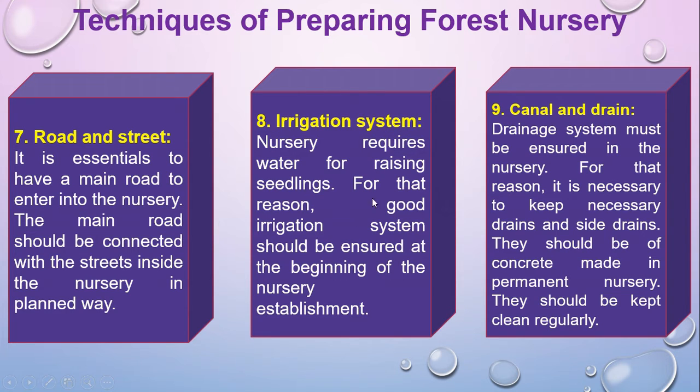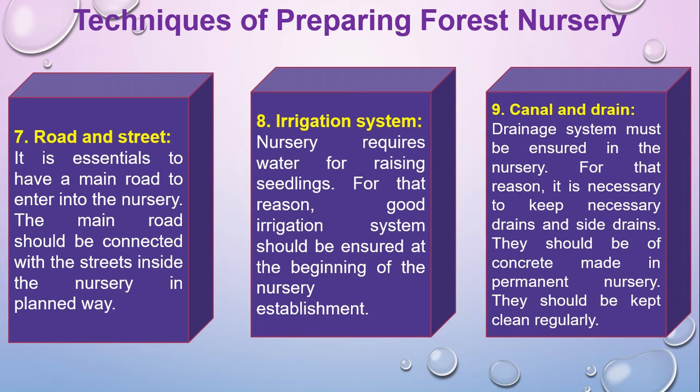Then make sure the irrigation system is ensured at the nursery site, because for preparing or monitoring a nursery you definitely need an irrigation system or water. Canal and drain. For heavy rainfall, sometimes water can get locked inside the nursery. That is why you have to make drains and canals for the drainage system, and this drain system is needed for irrigation as well. And sometimes some debris or dry leaves will be present in the forest nursery.